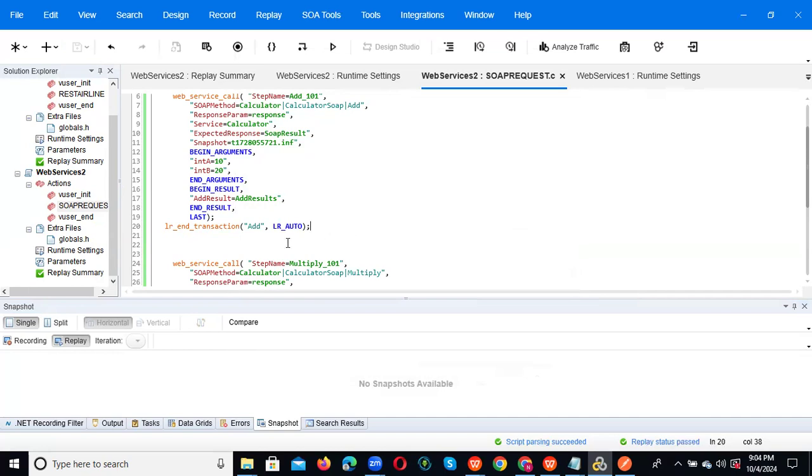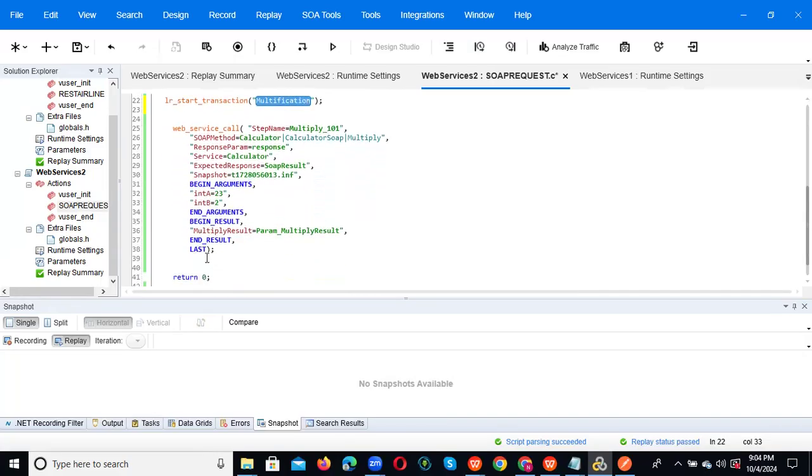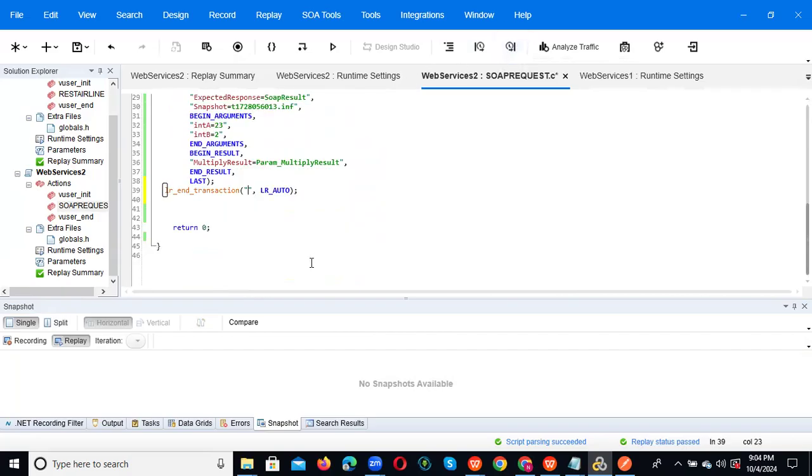So like this, we want to add all of this. And again, you can give the start transaction, give it as multiplication, and give the end transaction also. Same name you can give. Otherwise, you will get an error. Okay, multiplication. And after that, just execute.